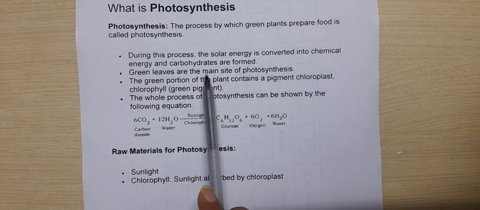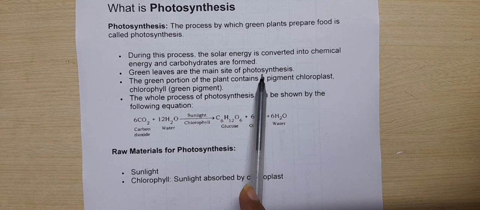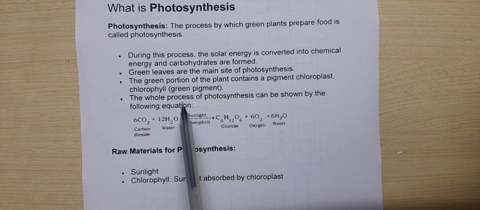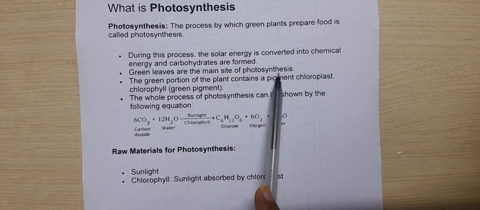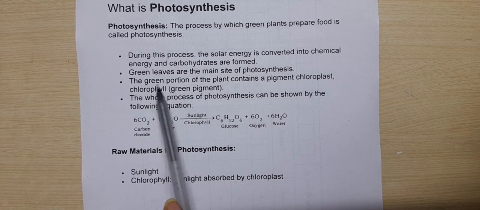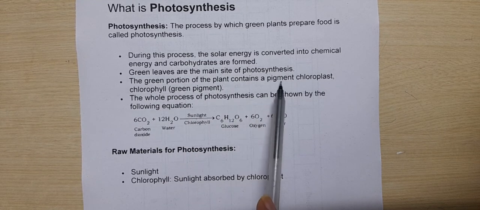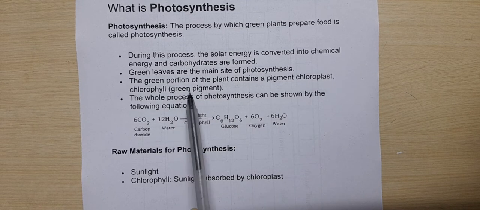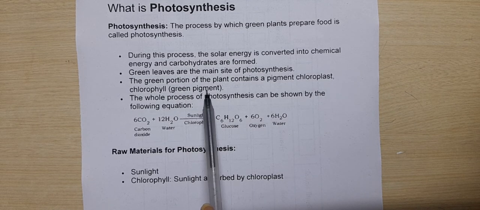Green leaves are the main site of photosynthesis because the green leaf contains the chlorophyll, and only chlorophyll is able to trap and utilize the sunlight. Okay, so green leaves are the main site of photosynthesis. The green portion of the plant contains a pigment which we know as chloroplast or chlorophyll, also known as the green pigment, right?